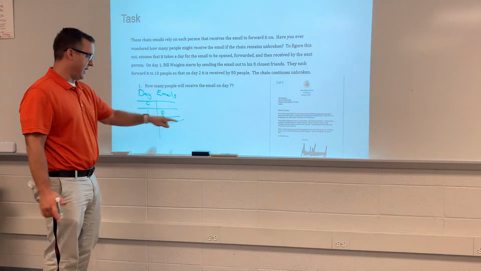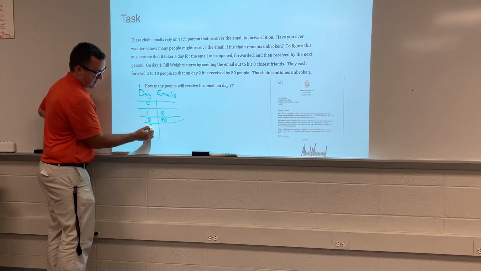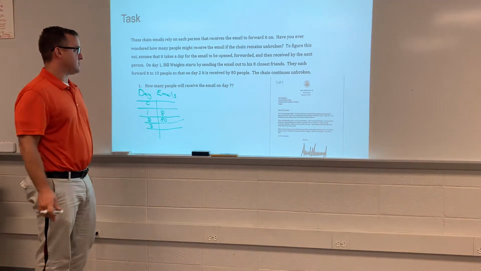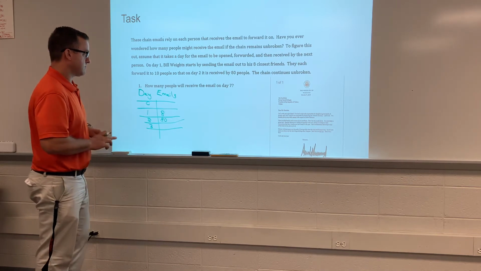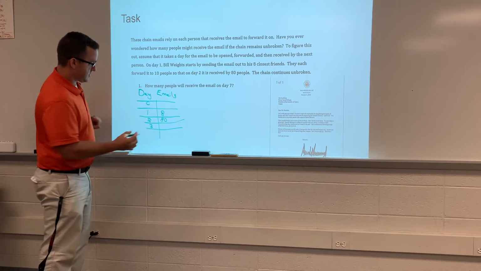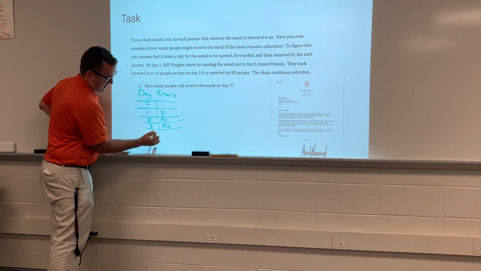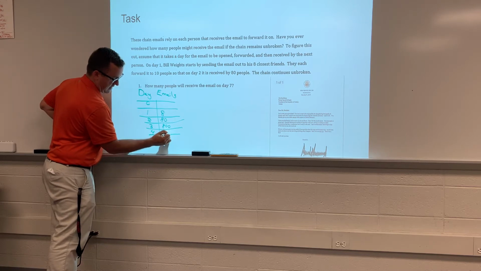So what we do is say 8 people sending the email out to 10 people. You multiply 8 times 10 and get 80. Then on the third day, those 80 people send it out to 10 people. So 80 times 10 is 800. Then on the fourth day, those 800 people send it out to 10 people, and it's 8,000.